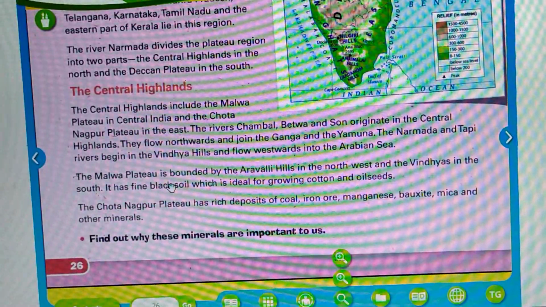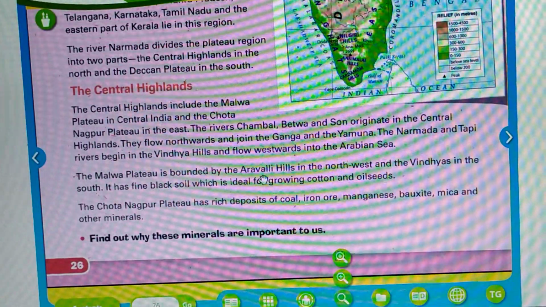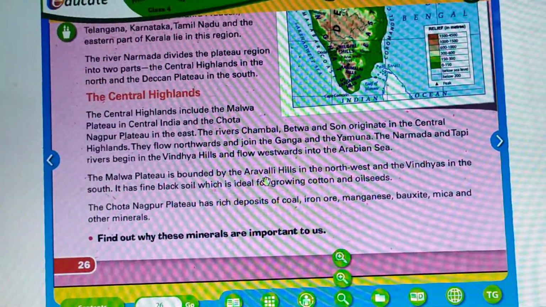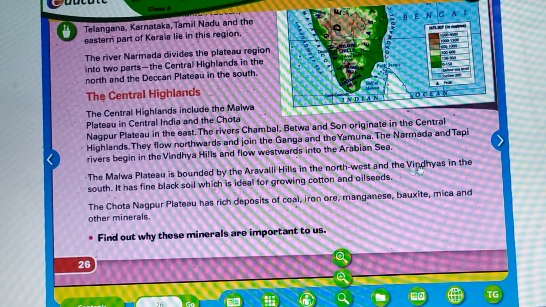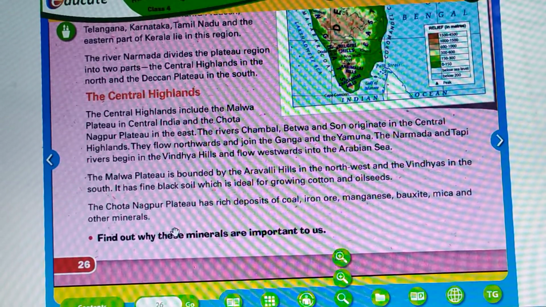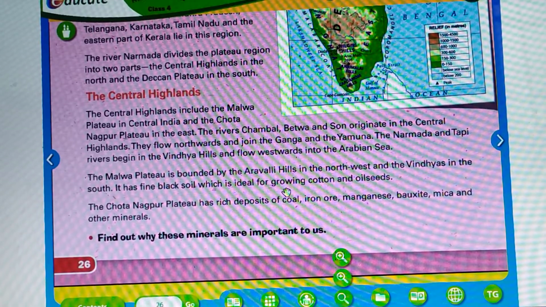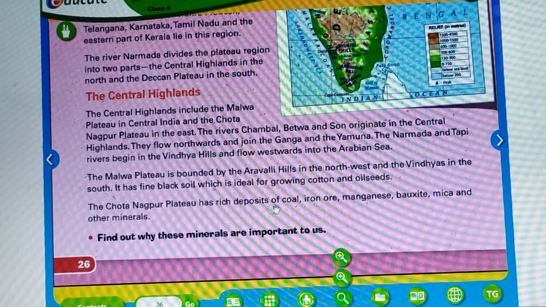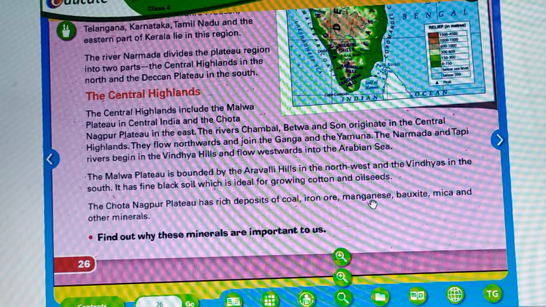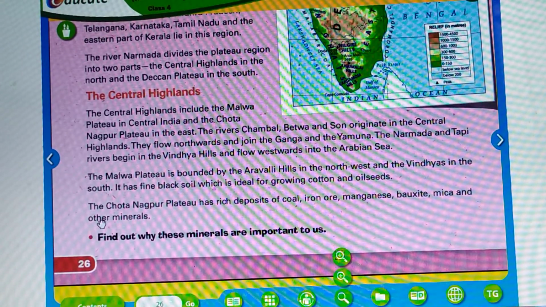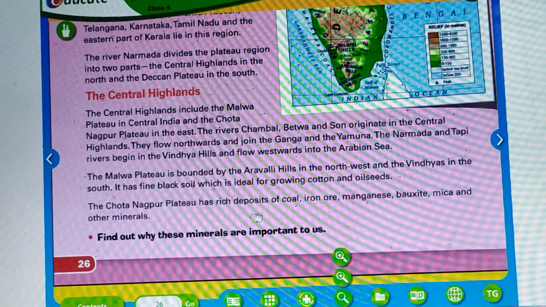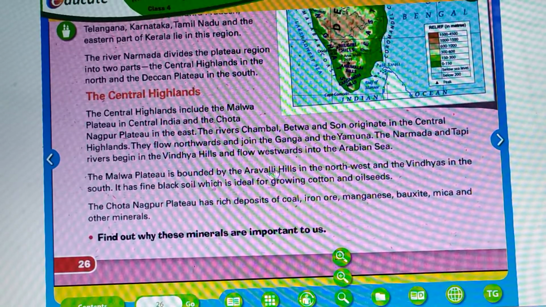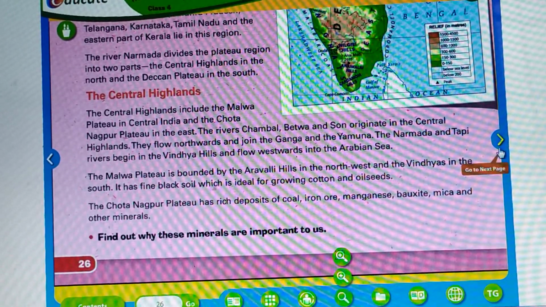The Malwa Plateau is bounded by the Aravalli Hills in the northwest and the Vindhyas in the south. It has fine black soil which is ideal for growing cotton and oil seeds. The Chota Nagpur Plateau has rich deposits of coal, iron ore, manganese, bauxite, mica and other minerals. These are found in the Chota Nagpur Plateau because it is a rich source of minerals.